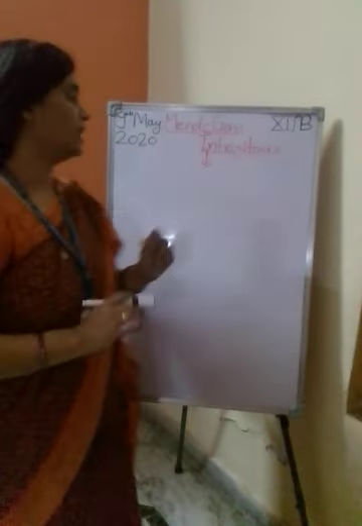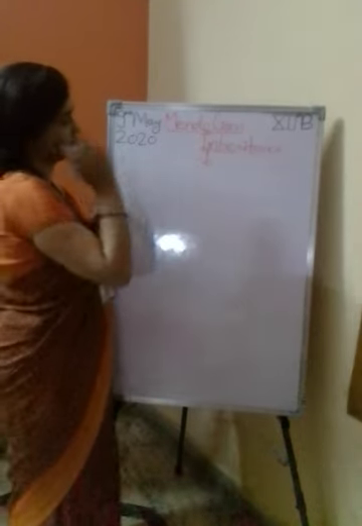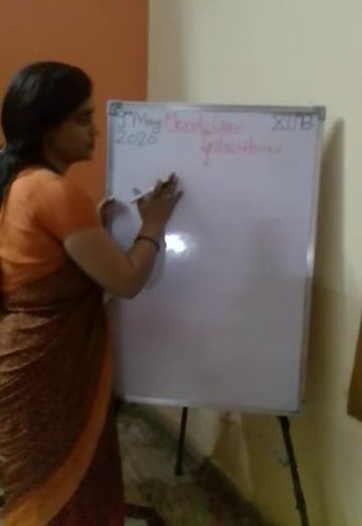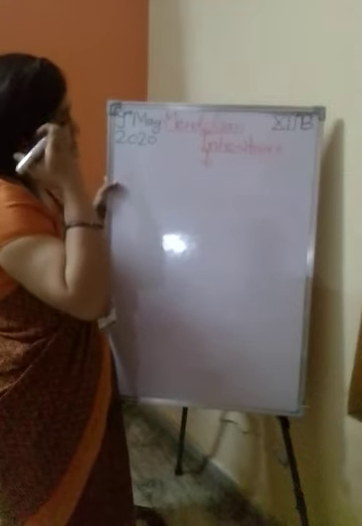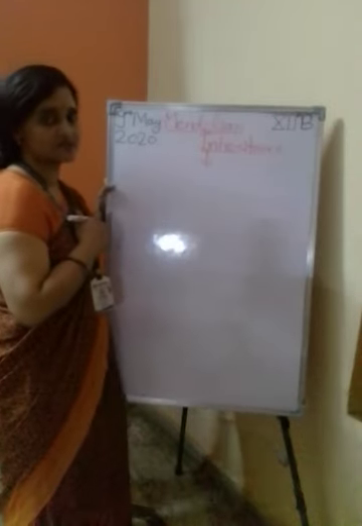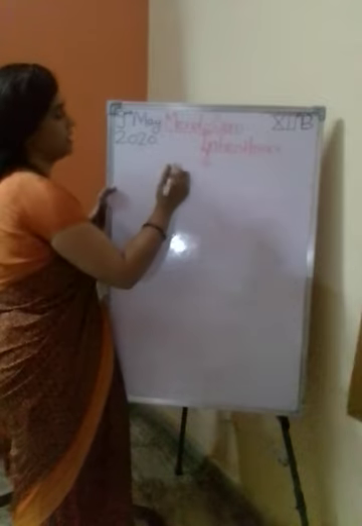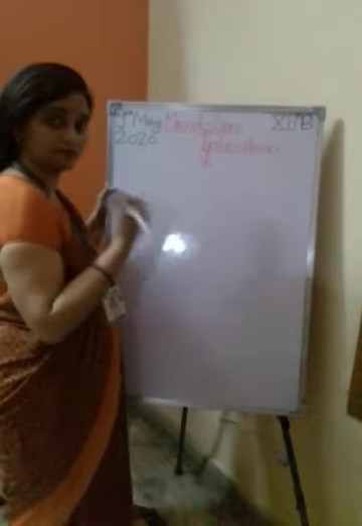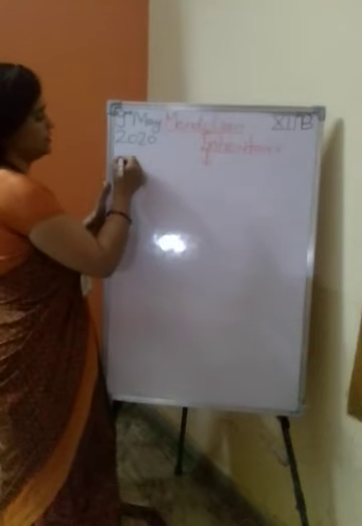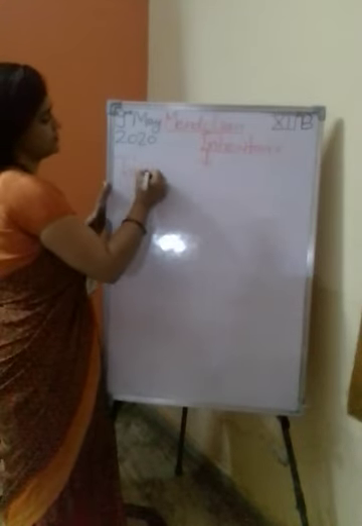Okay. Now next is, do you know Mendel took 7 pairs of contrasting traits. Okay. Now what are the 7 pairs of contrasting traits in pea plants? How can you write traits?